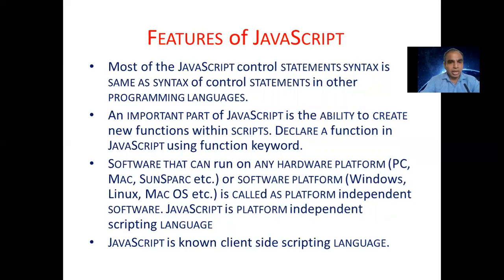Software that can run on any hardware platform. That means a JavaScript program can run on any platform: PC, Mac, Sun, Spark, any personal computer, Windows operating system, Mac OS, Linux. We can perform this with any software and any hardware. So that's why it is platform independent software. It is a platform independent scripting language.